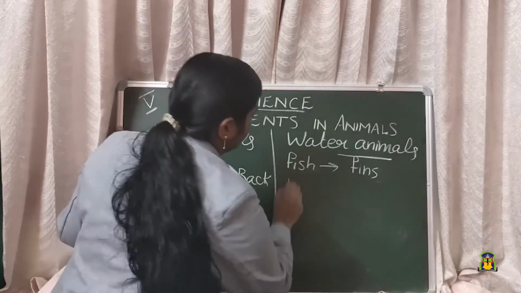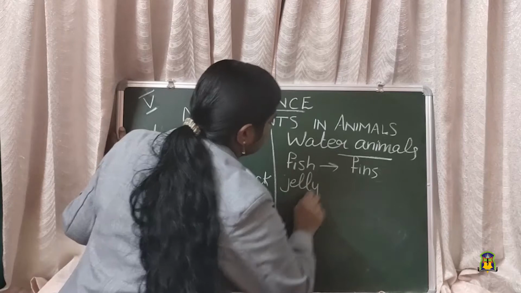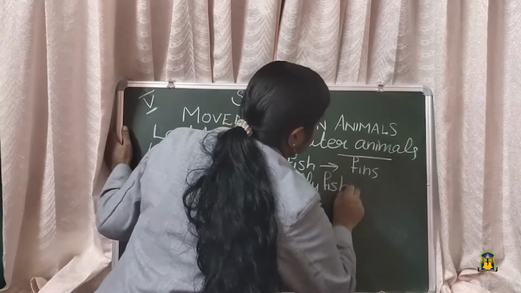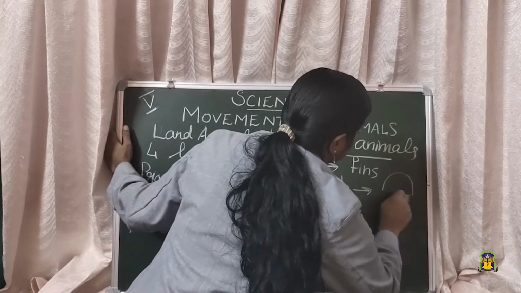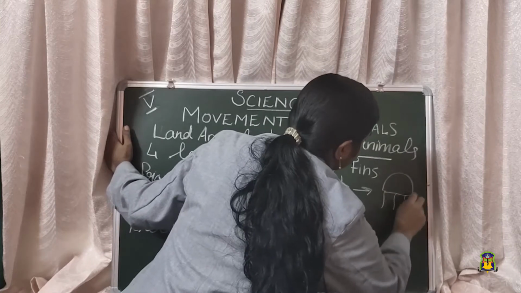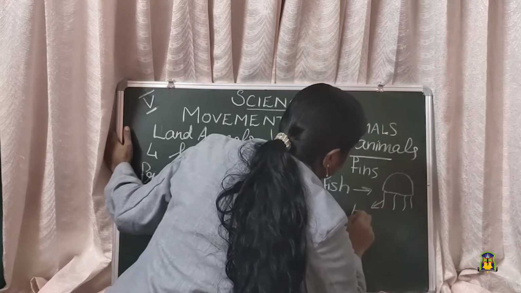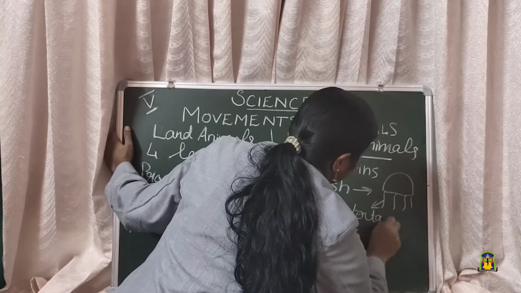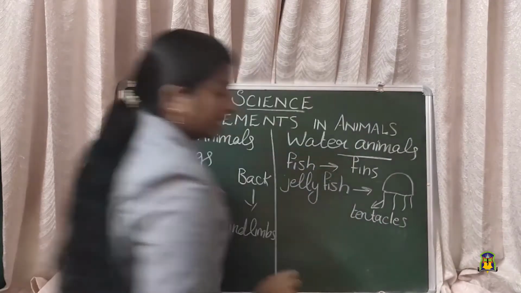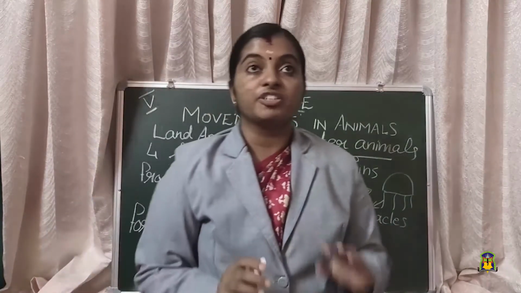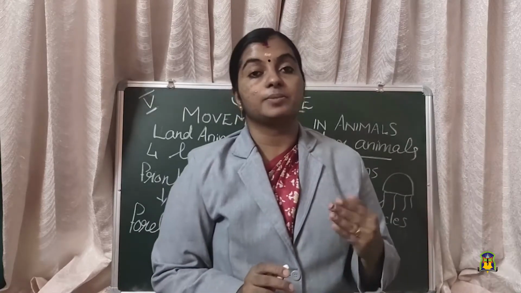What about jellyfish? Have you seen jellyfish? The jellyfish have small structures. I will draw a jellyfish. See, jellyfish and they have tentacles. The jellyfish moves with the help of tentacles. The tentacles help in movement in the case of jellyfish.